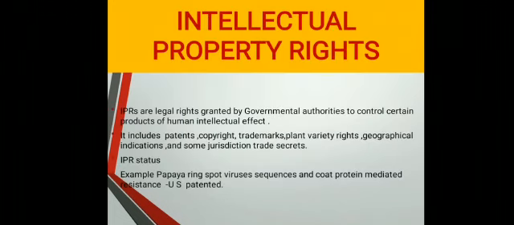Intellectual property rights. These are the legal rights granted by government authorities to control certain products of human intellectual effort. They include patents, copyrights, trademarks, plant variety rights, geographical indication, and, in some jurisdictions, trade secrets. IPR status of papaya: for example, papaya ringspot virus sequences and coat-protein-mediated resistance are US patented.